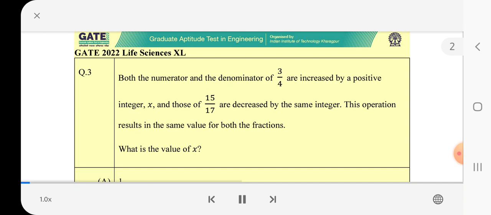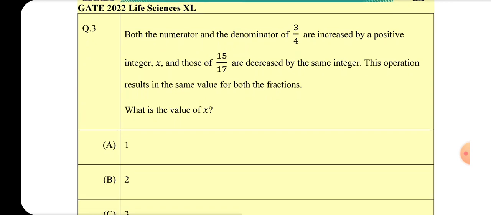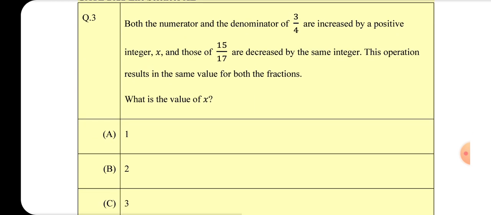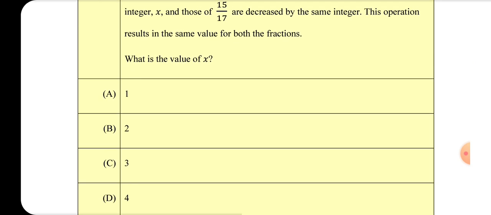Q3. Both the numerator and the denominator of are increased by a positive integer, x, and those of are decreased by the same integer. This operation results in the same value for both the fractions. What is the value of x? A: 1, B: 2, C: 3, D: 4.